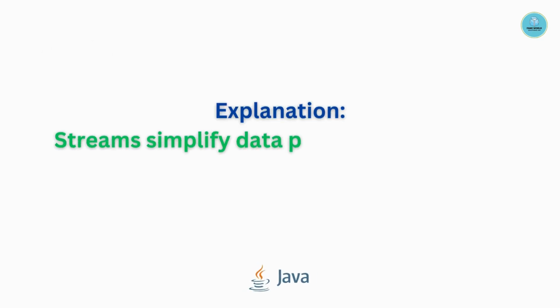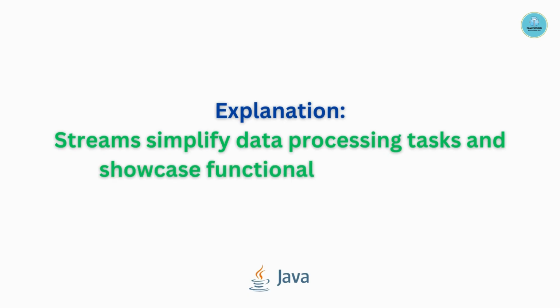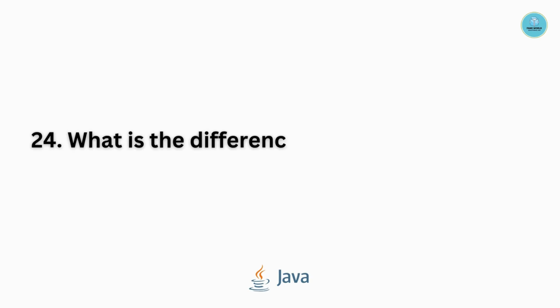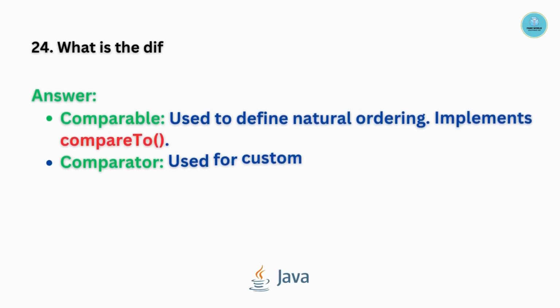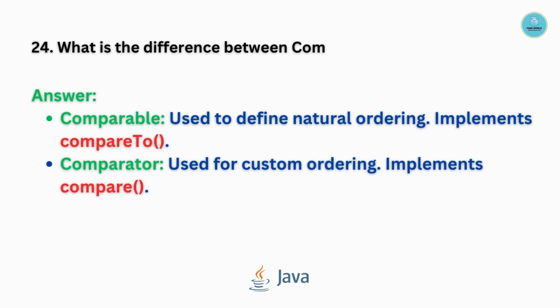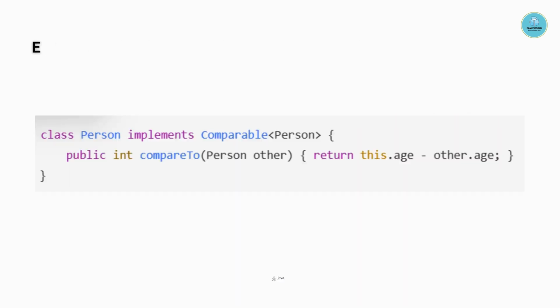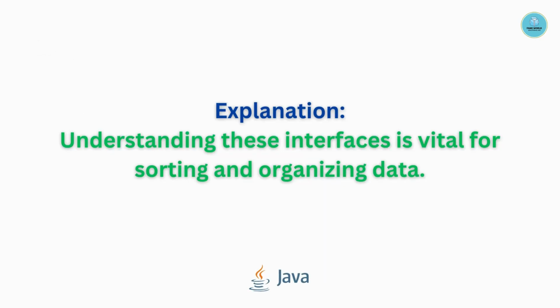Streams simplify data processing tasks and showcase functional programming concepts. Question number 24. What is the difference between Comparable and Comparator? Comparable is used to define natural ordering, implements compareTo. Comparator is used for custom ordering, implements compare. Example is as follows. Understanding these interfaces is vital for sorting and organizing data.